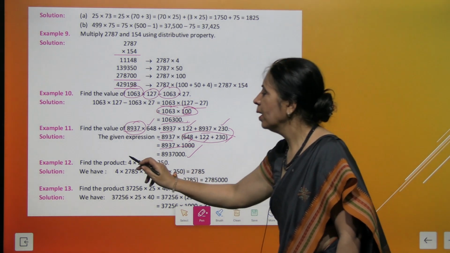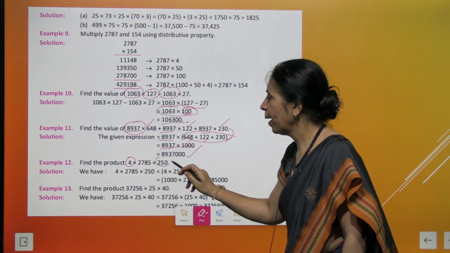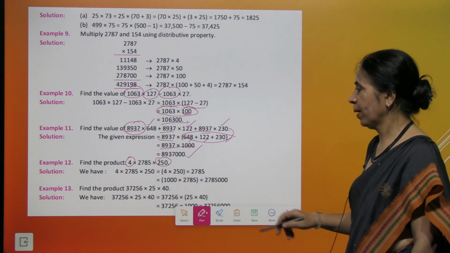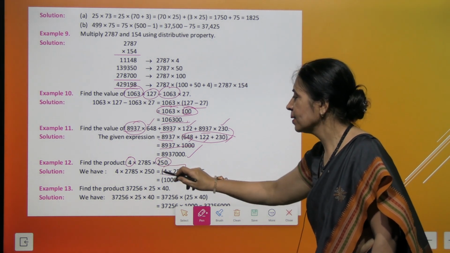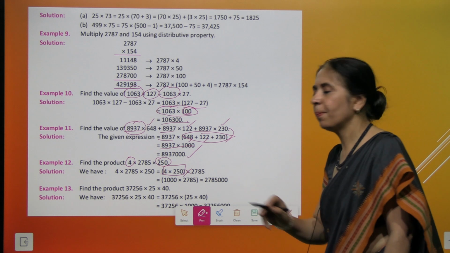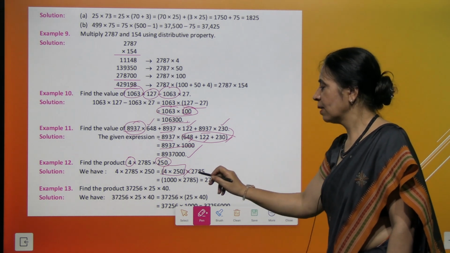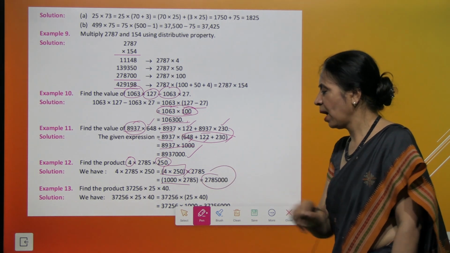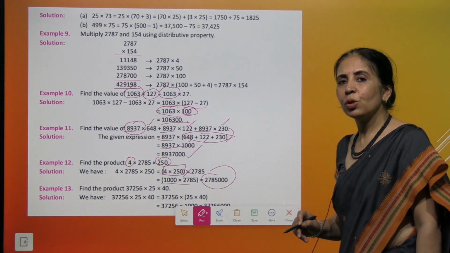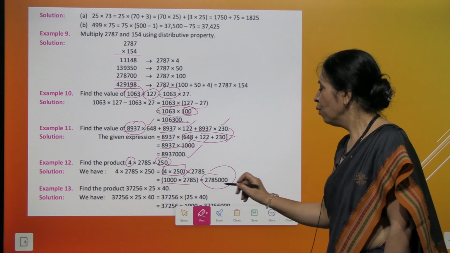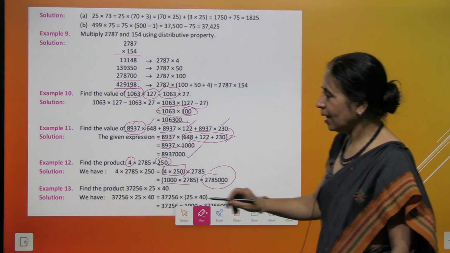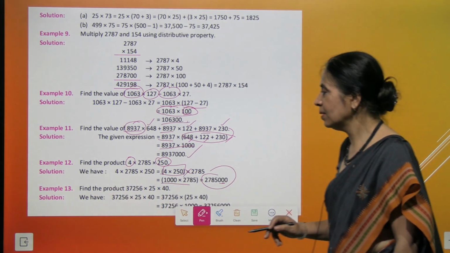Take another one. We observe 4 multiplied by 25 is 100. So 4 multiplied by 250 becomes 1000. We write it as 1000, and 1000 multiplied by 2785 gives you the prompt answer. We simply write down 2785 followed by these 3 zeros. Got it? And then we have example 13.